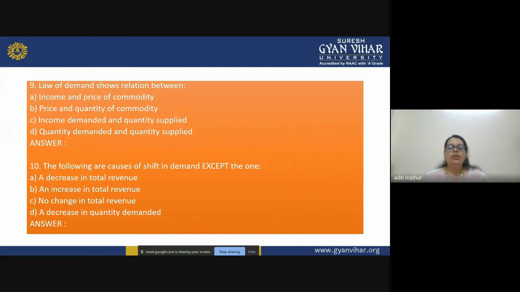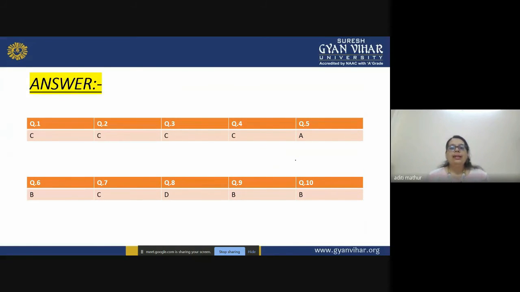Now let's check how much you have scored out of 10. These are the answers. Question number 1, the correct answer is option C. For question 2, the correct option is C. For question 3 also, the correct option is C. For question 4 also, the correct option is C. For question number 5, the correct answer is option A. Question number 6, the answer is option B. Question number 7, it's C. For the 8th, it's D. For questions number 9 and 10, the correct option is option B.